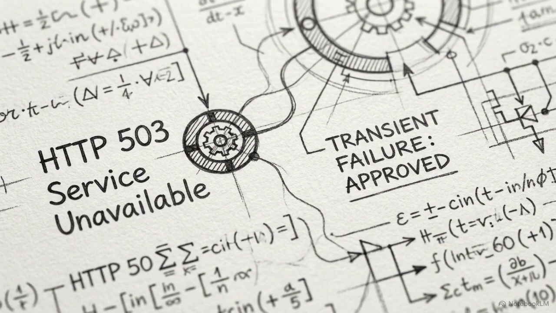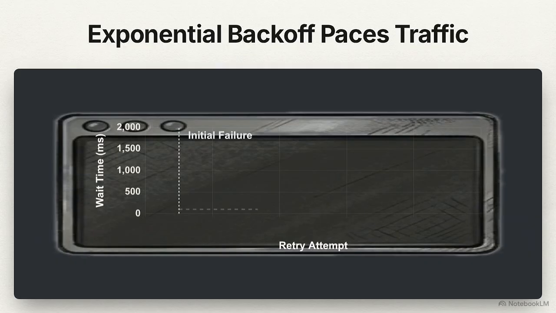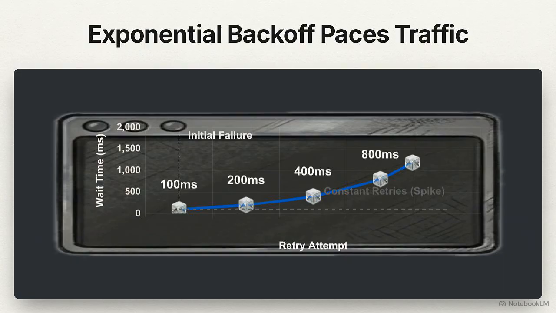Retries must be strictly conditional. We only retry if the error codes confirm the failure is transient, and we execute those retries using exponential backoff to pace the network traffic.